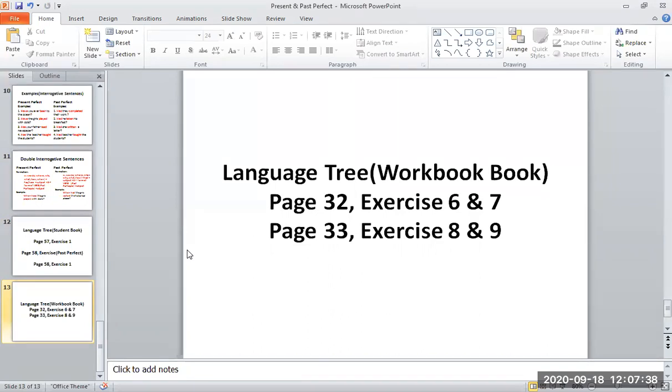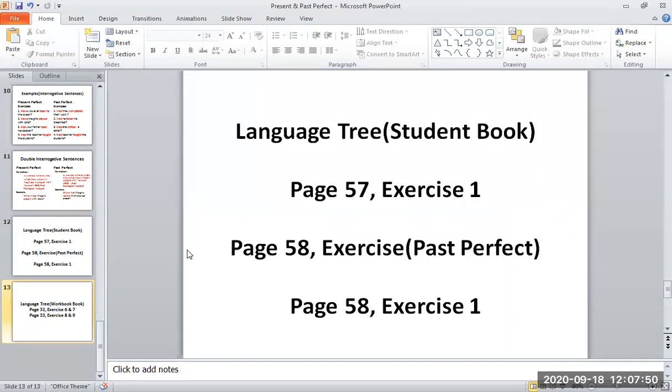Exercise 6 and 7, exercise 8 and 9. On Wednesday, we also talked about perfect tenses and we did exercises from the book. These were the exercises on page 57 and page 58. Marriage, if you have not done it, then you can do it. Or if you have already done it, then that's good.